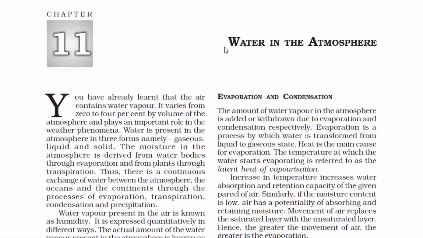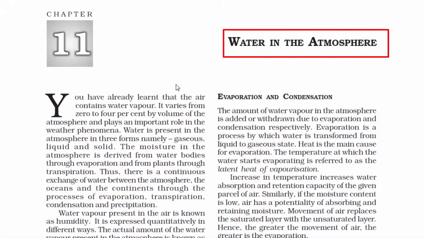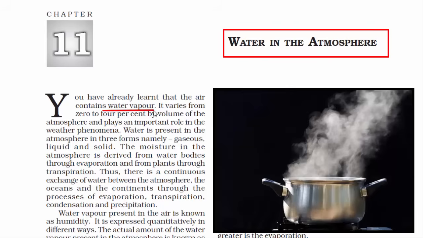This is chapter 11, Water in the Atmosphere. What we are going to learn in this chapter is about the water content in the atmosphere. Now when you hear the word water, immediately think of water vapor. Water vapor is the gaseous state of water, and it is invisible to the human eye.